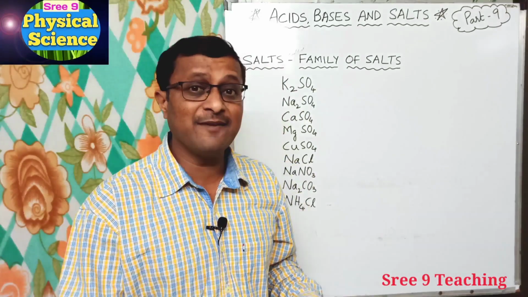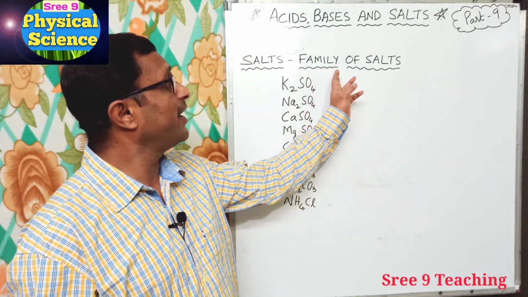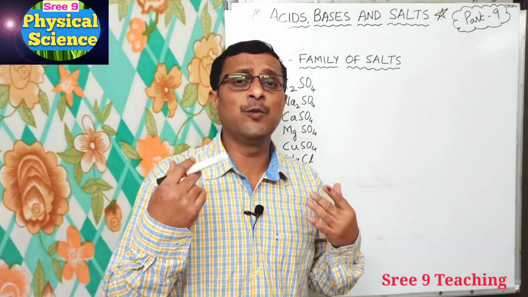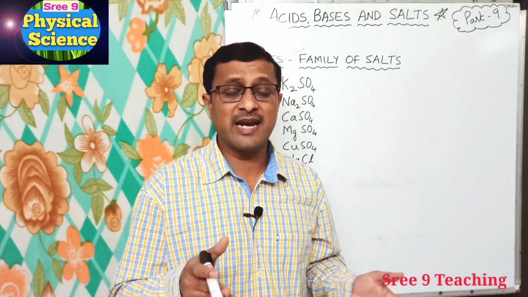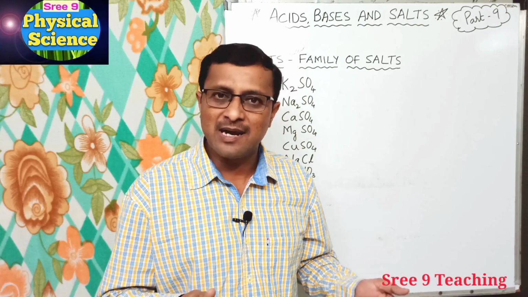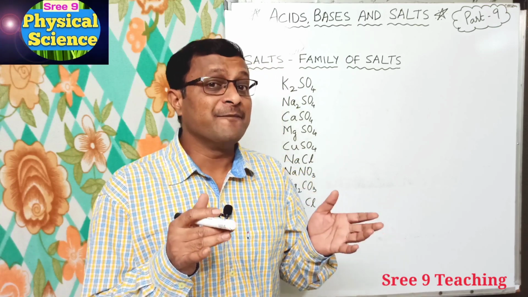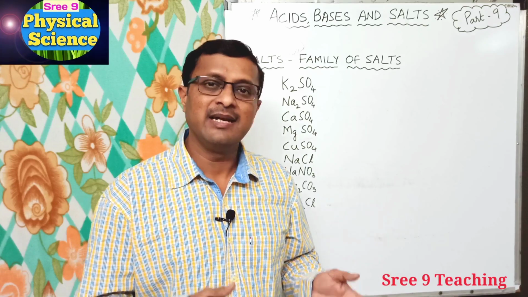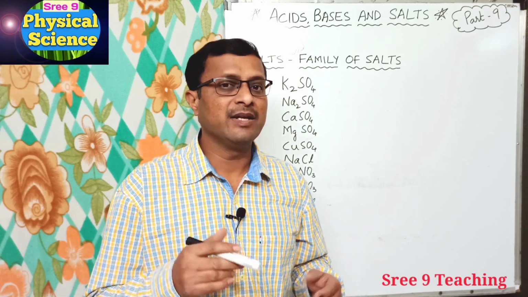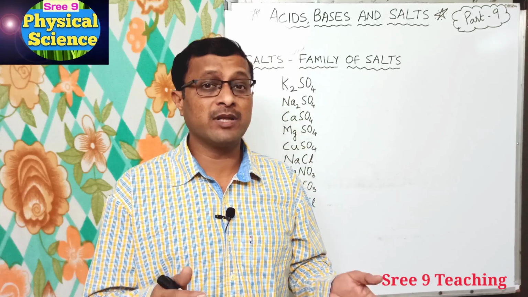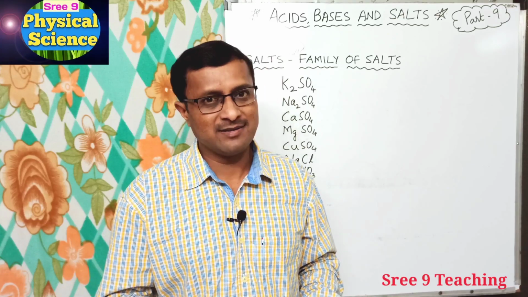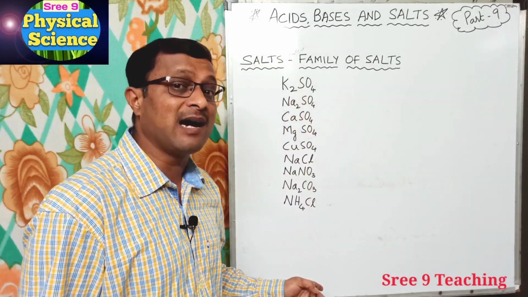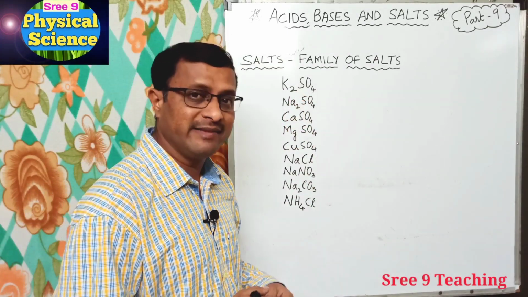Now let us understand first what is a family of salts. So to understand that and to understand more about salts, let us write some chemical formulae of salts and understand from which acids and bases they are formed, right? And after that we'll understand what is the family of salt and what are the types of families of salts, right? Now we have some chemical formulae of salts. Let us read what are they.